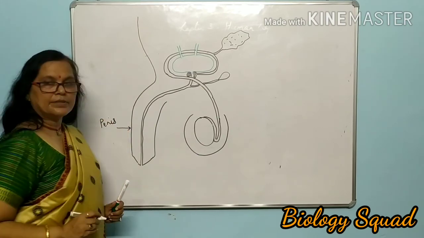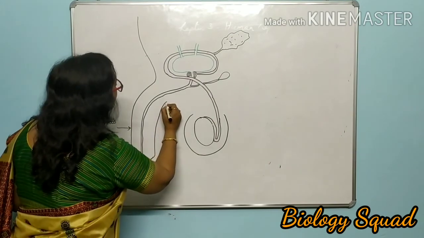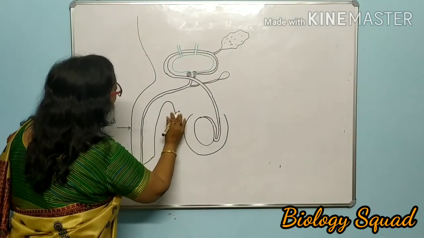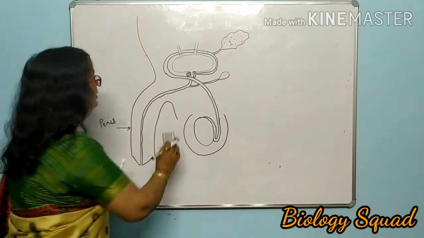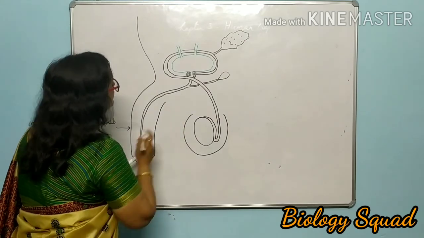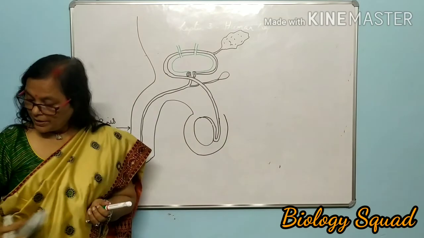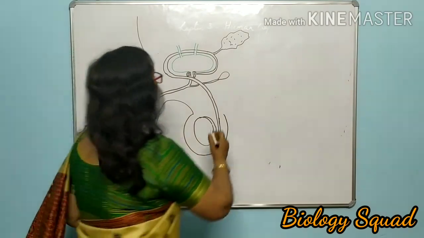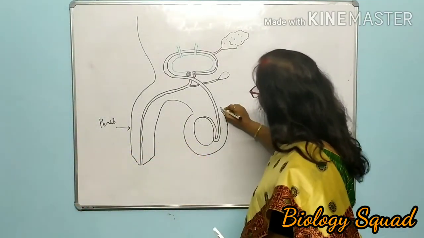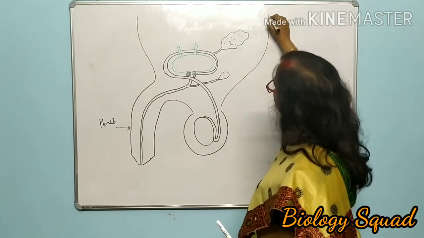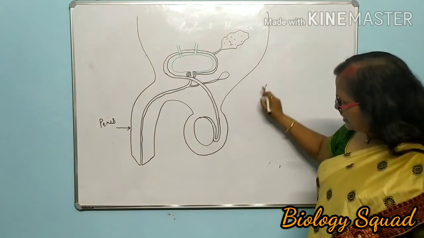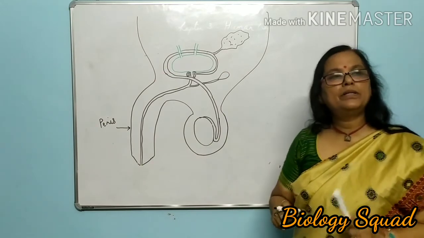This is the penis, and you may make the border of the body also. It is also very much important. While making the diagram, you should also make the outline of the body. So this is the scrotum, and like this you may make the outer body. So it is very simple to draw.